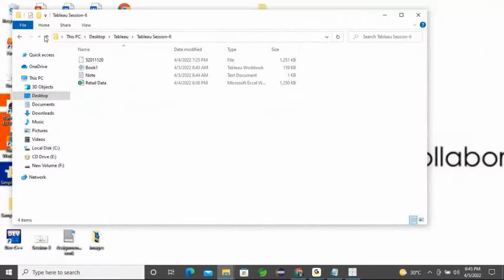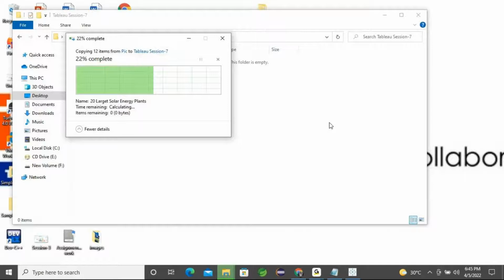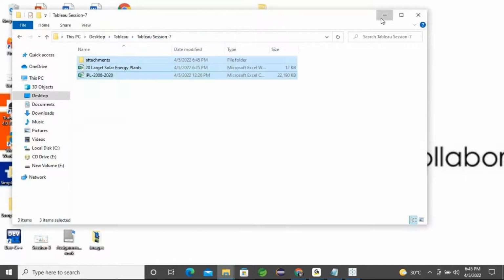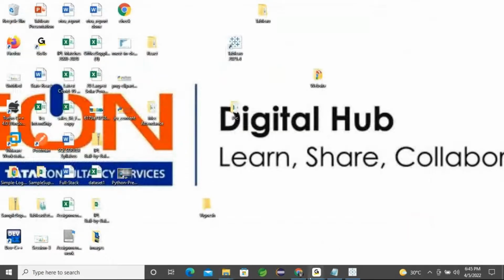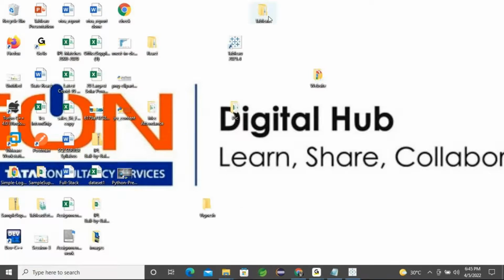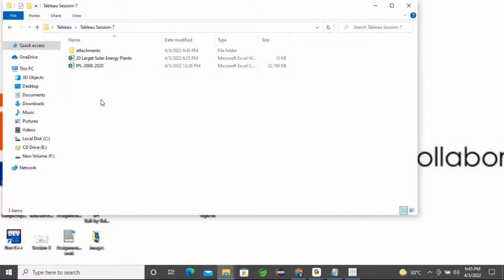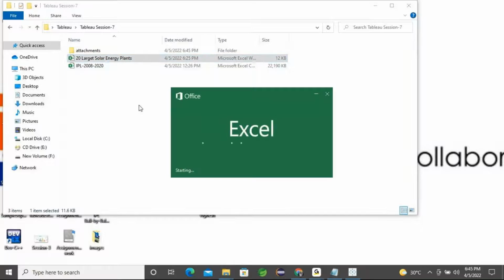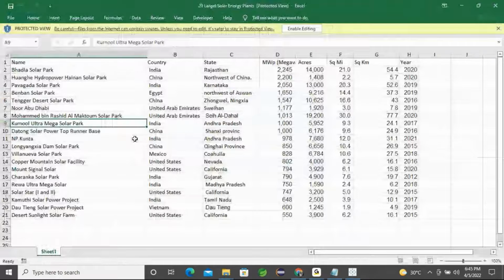In session number 7, I marked it. Now in Tableau, first I'll work with the 20 largest solar energy plants. This is an Excel file format, so you can import the Excel file itself.